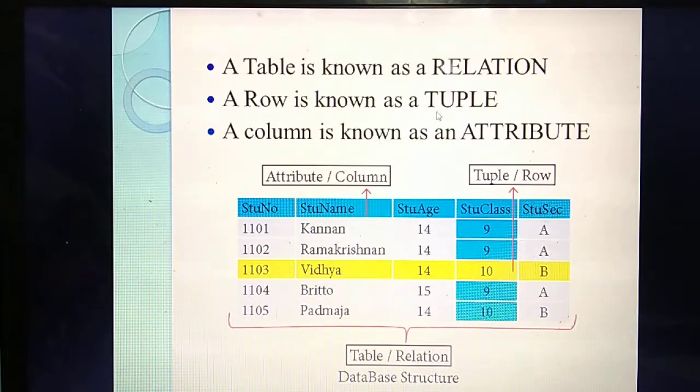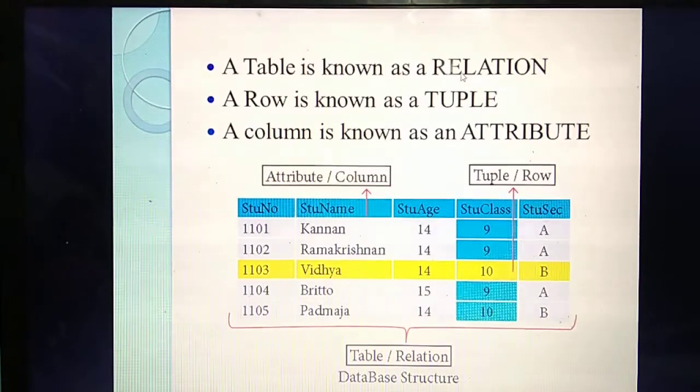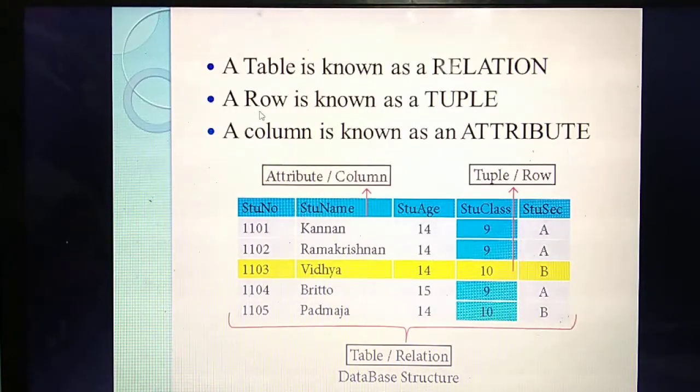This is all very, very important questions. One more question you should know. If any person immediately asks what's the other name of table, you should say it. This is very important, you should keep these details at your fingertips. What's the other name of table? Relation. What's the other name of row? Tuple. What's the other name of column? Attribute.